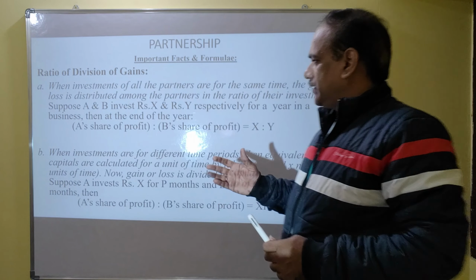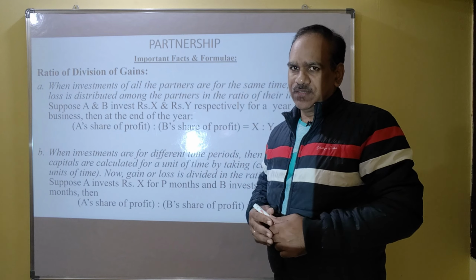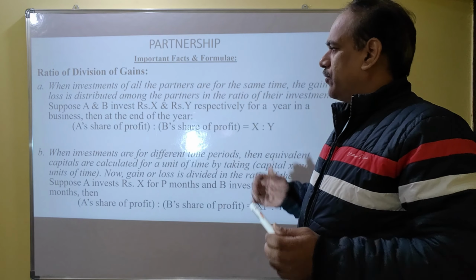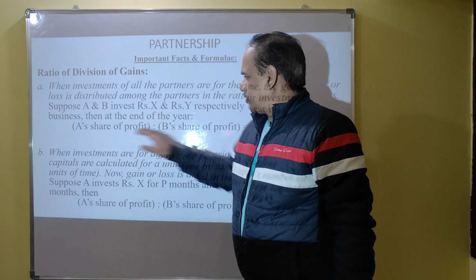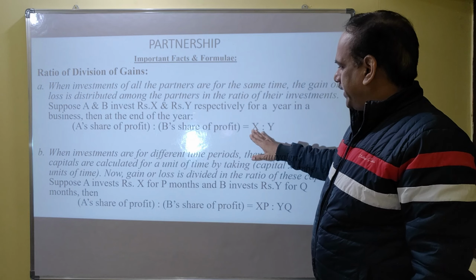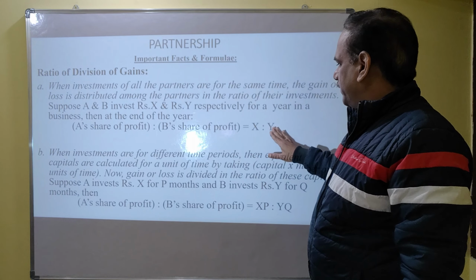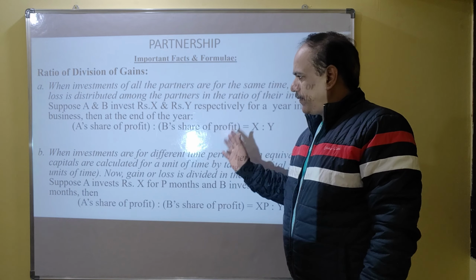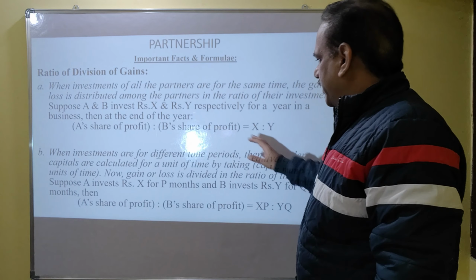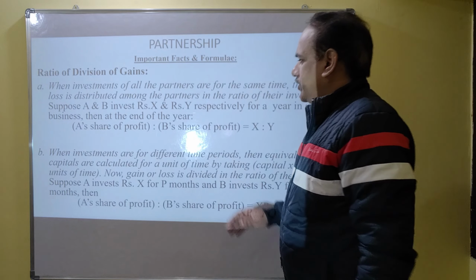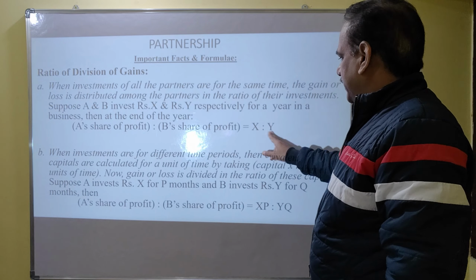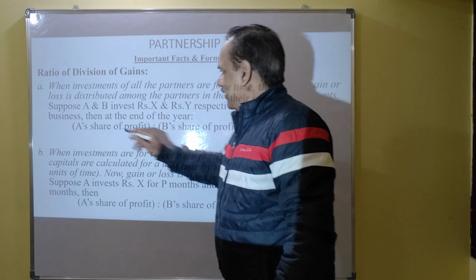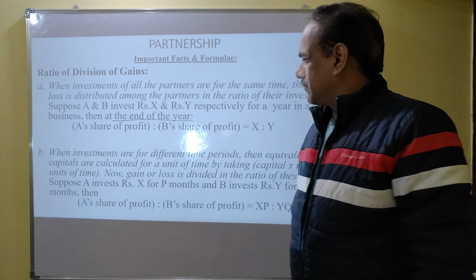So we need to find the ratio of their investments, and in the same ratio we have to share the profits. Suppose A's investment is X and B's investment is Y for the same period of time, then in what ratio do they share their profits? In the same ratio of their investments, X is to Y. So here the important point is at the end of the year.